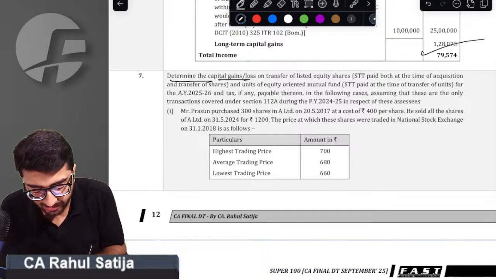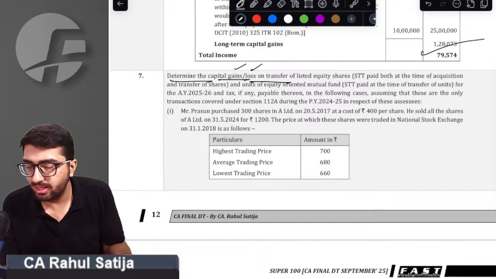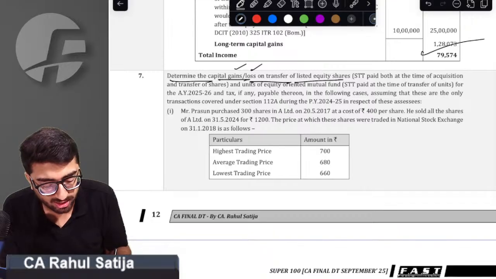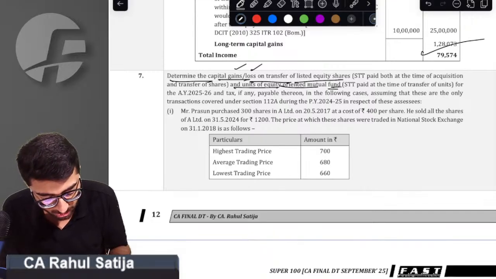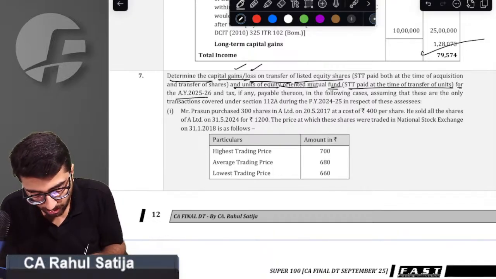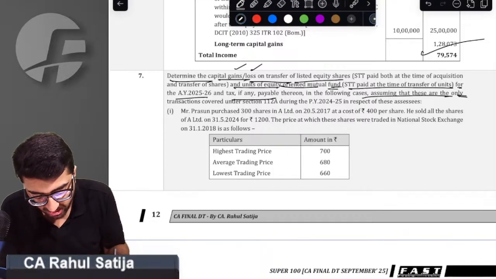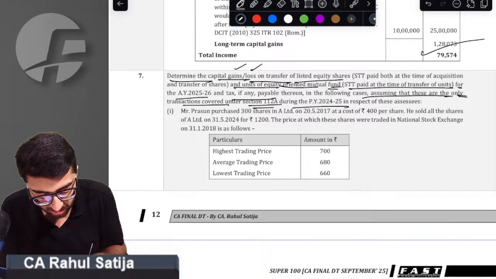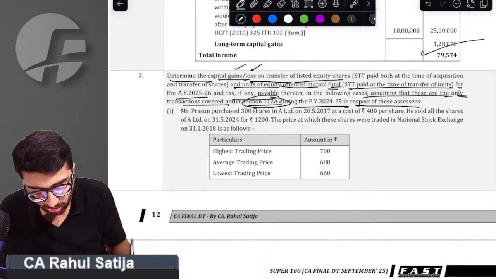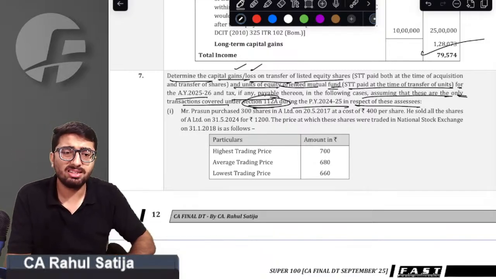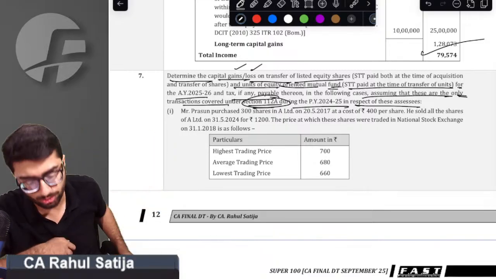So determine the capital gain or loss. It can be either gain or loss on transfer of listed equity shares and units of equity oriented mutual funds. STT paid, okay. Assuming that these are the only transactions covered under section 112A in respect of these assessees. Just listen to this question. It is a beautiful question.